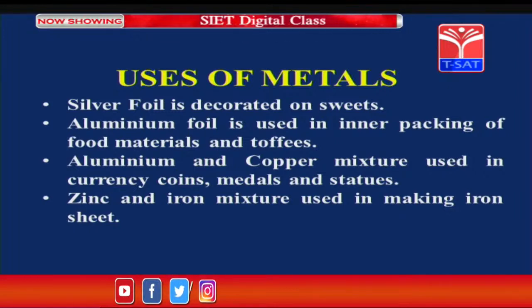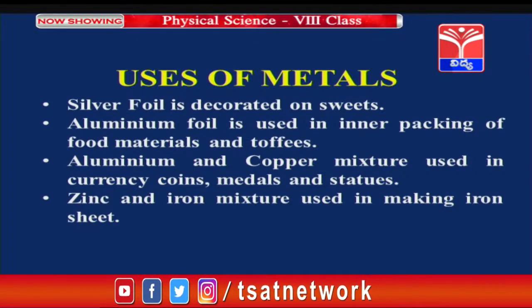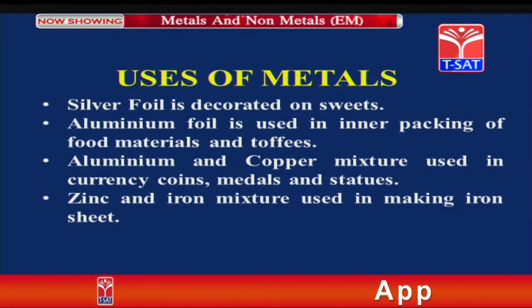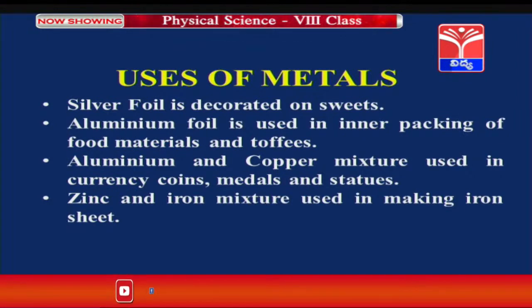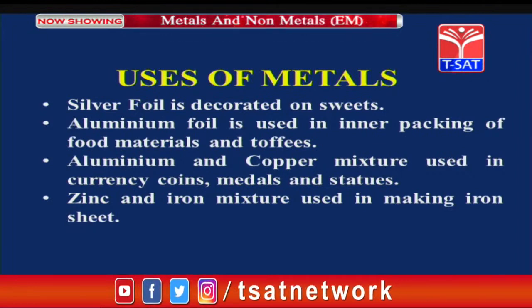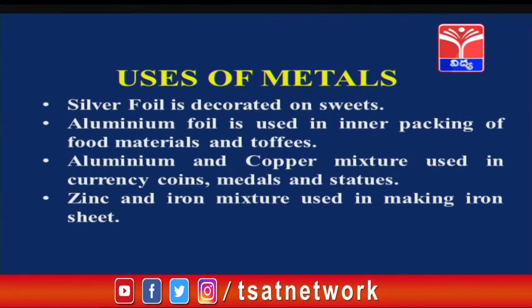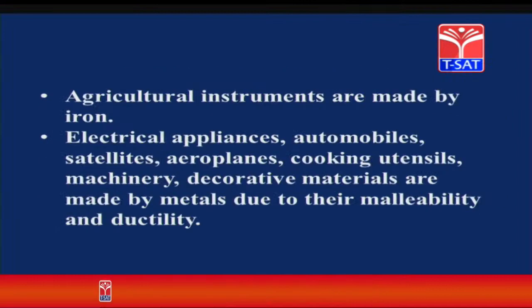Uses of metals. Silver foil is decorated on sweets. Aluminium foil is used in inner packing of food materials and toffees. Aluminium and copper mixture is used in currency coins, medals and statues. Zinc and iron mixture is used in making iron sheet.